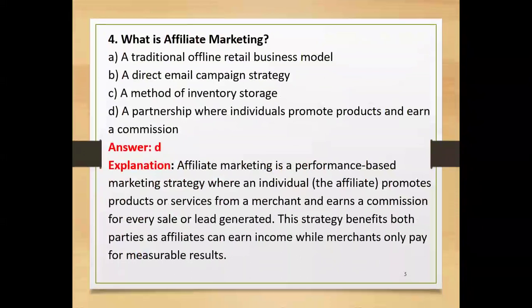Then the fourth one: what is affiliate marketing? As of now, I have mentioned questions related to digital marketing. What do you mean by this? A. Traditional offline retail business model, B. a direct email campaign strategy, C. a method of inventory storage, D. a partnership where individuals promote products and earn a commission. The answer is D. Affiliate marketing is typically a performance-based marketing strategy where an individual, the affiliate, promotes products or services from the merchant and earns commission for every sale or lead generated.